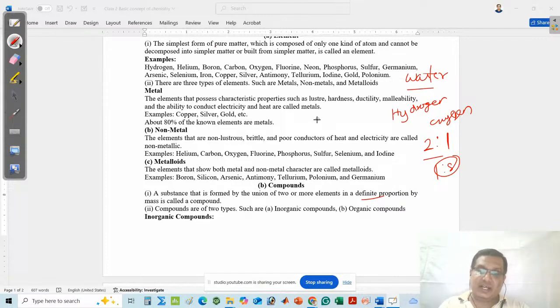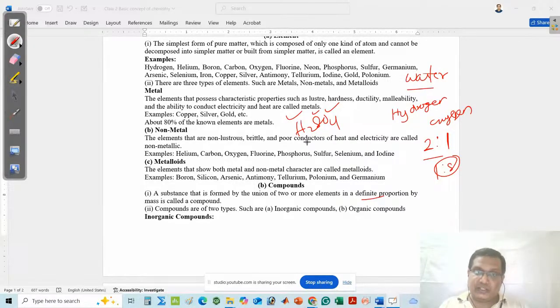For example, I will take another example, H2SO4. In H2SO4, three types of atoms are present. One is hydrogen, another is sulfur, next is oxygen. But the total number of atoms is what? 4 plus 1 plus 2, that is 7. Seven is the total number of atoms in sulfuric acid, H2SO4, but the types of atoms are 3. Here the number of elements is 3: hydrogen, sulfur, and oxygen.